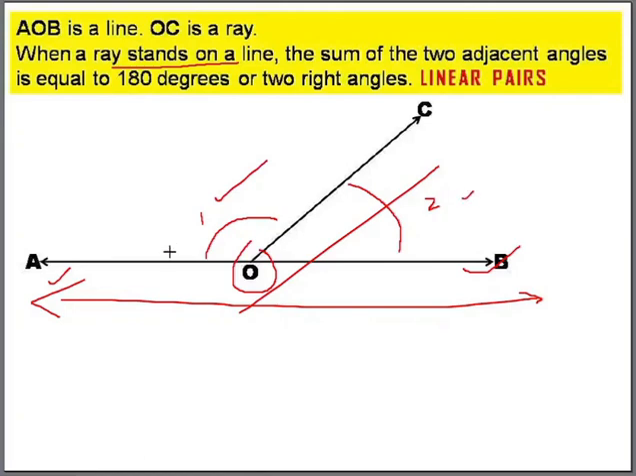The total will be one straight angle or 180 degrees. Two right angles. When you get such a situation, a ray standing on a line and the two adjacent angles totaling two right angles or 180 degrees, we call them linear pairs.